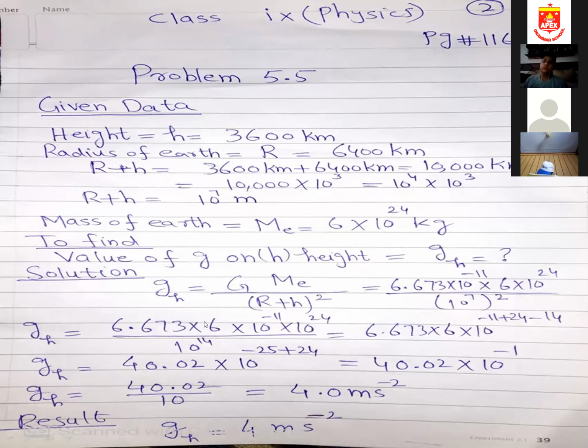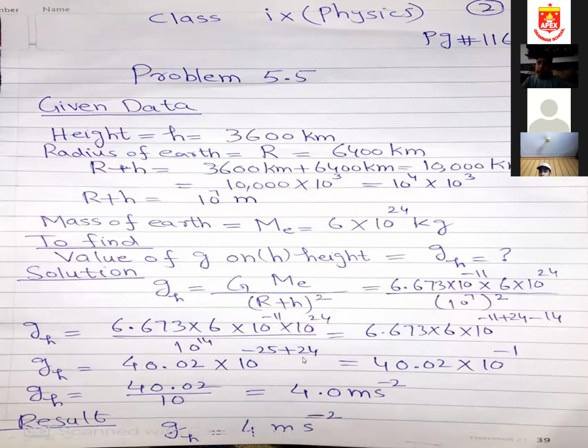So 6.673 multiplied by 6, and 10 to the power minus 11 plus 24 minus 14. Since the base is the same, the powers will be added. If you add them up, you will get minus 14 minus 11, which is minus 25, plus this 24.